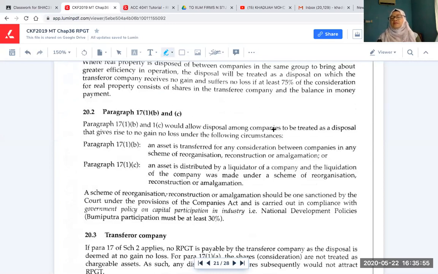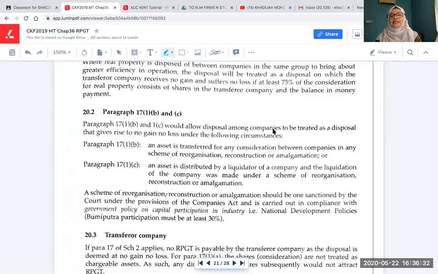With regard to COVID now, many companies are merging because of the financial issues, and many companies go bankrupt. Liquidator we will come to second. Let me say B first. When you talk about reorganization, reconstruction, A plus B, you merge A and B to become C. If because of this amalgamation or reorganization there is a transfer of property from one company to another company, then that gives rise to no gain, no loss.